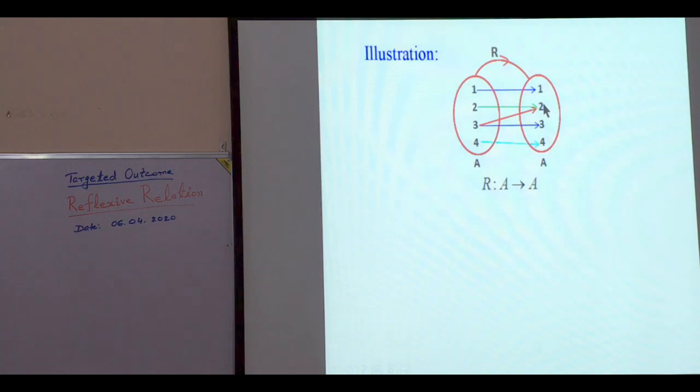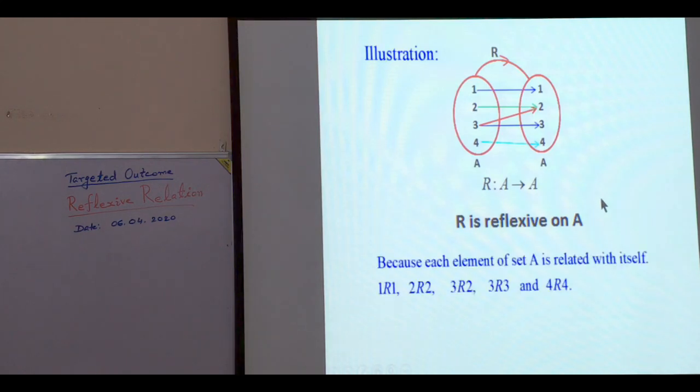We have to see only one thing, whether each element of A is related with itself or not. And we see that each element is related with itself. Therefore, R is reflexive on A. Why? Because each element of set A is related with itself.